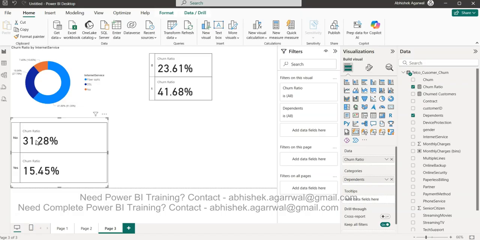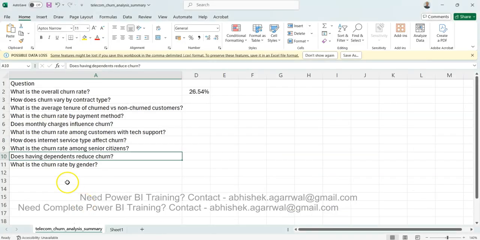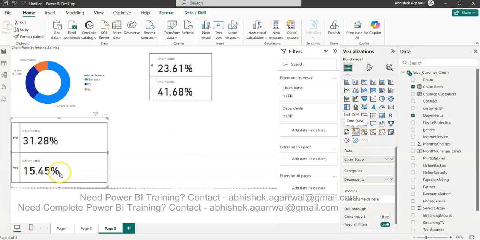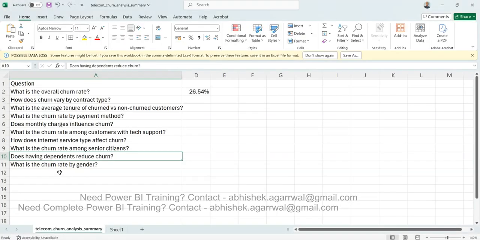Now it will be pretty interesting to find out why this is the case, but that's what the data is telling us. It's a matter of investigation on its own why this is happening. But we have the answer: does having dependents reduce churn? Well, yes, having dependents reduces churn.